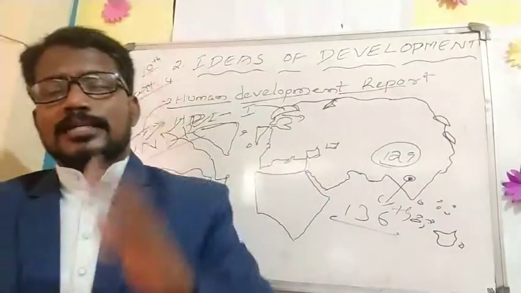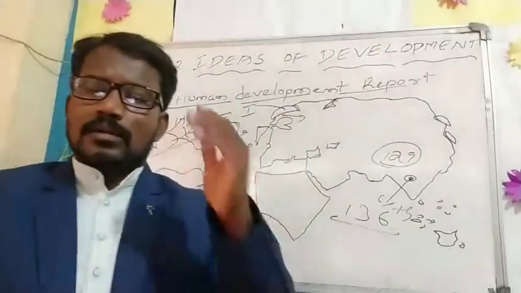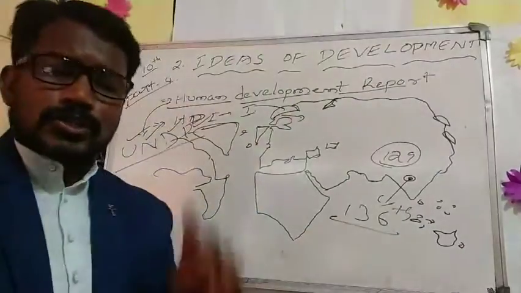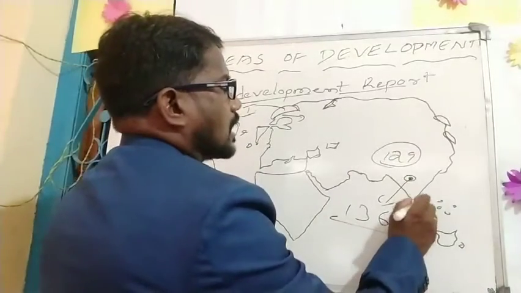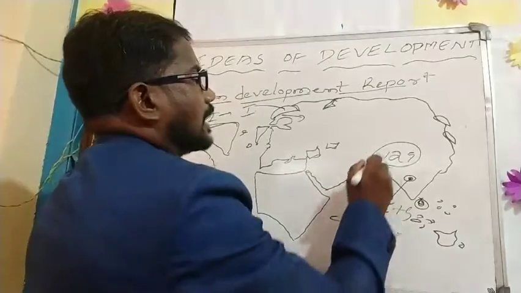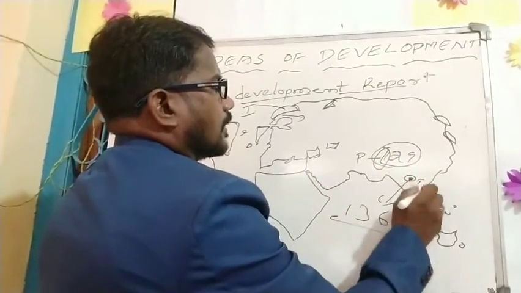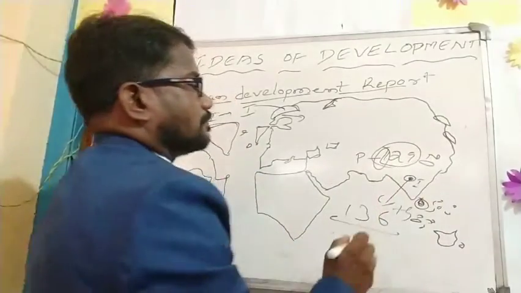Now, if you see the table, it lists Sri Lanka, India, Pakistan, Myanmar, Bangladesh, Nepal, all these neighboring countries. This is India, and here it is Sri Lanka. Next here we can find Pakistan, India, Sri Lanka, and here we can see Nepal.